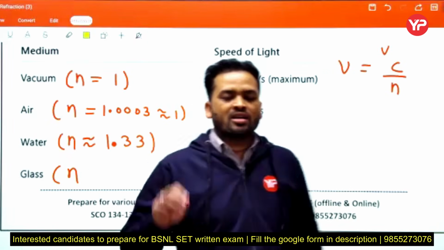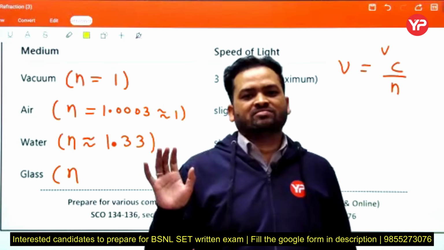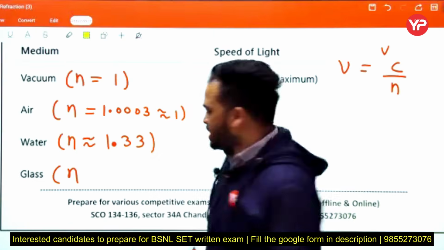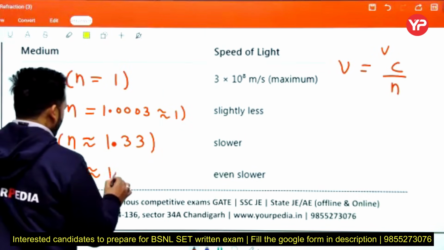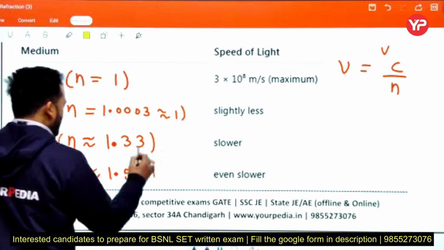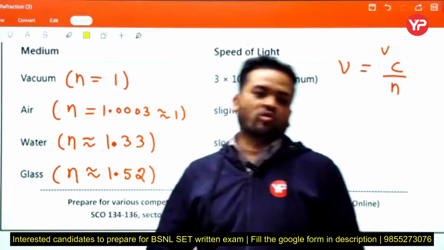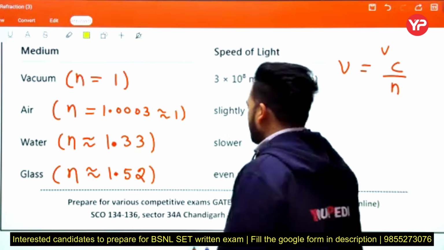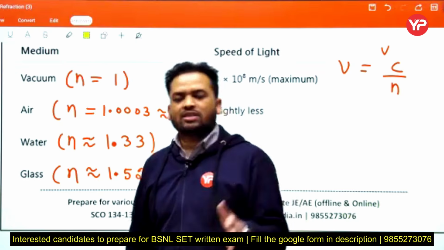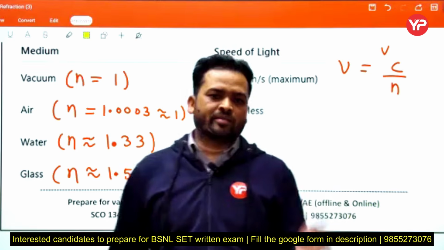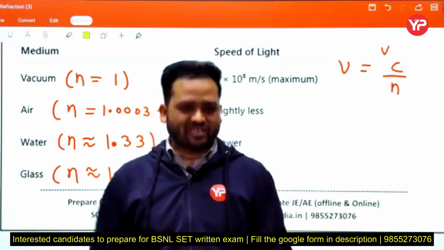You only need to remember air, vacuum, water, ice and diamond. These are very, very important. The refractive index of glass is approximately 1.52, for ice 1.31, for diamond 2.42. We will discuss this in the next slide. Only these 5 or 6 examples are important for your examination.